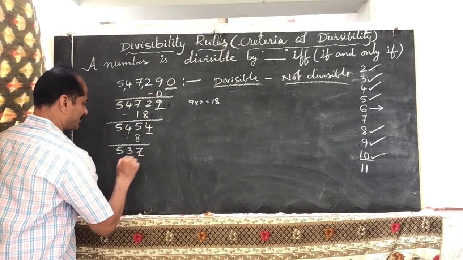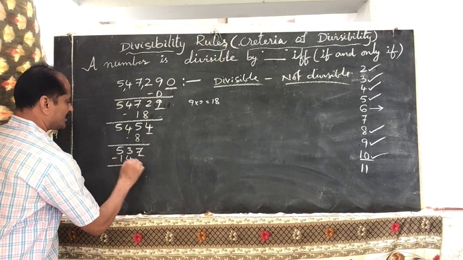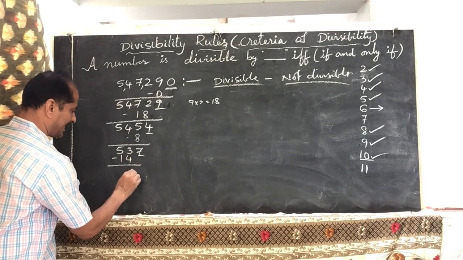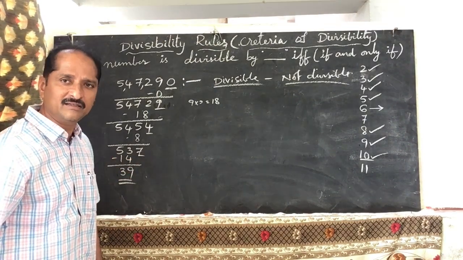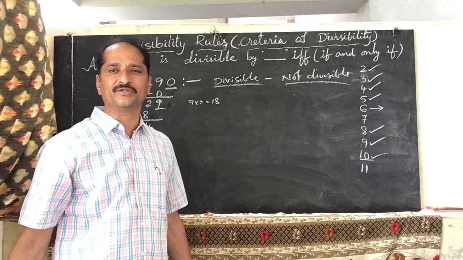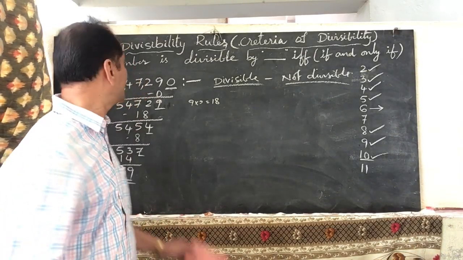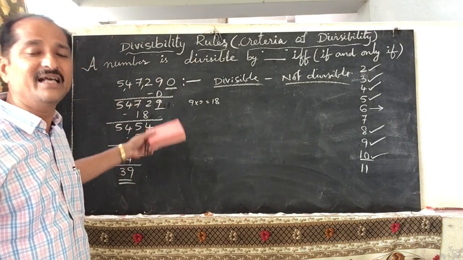Unit digit 7 2s are 14. Subtract it. So 13 minus 4, 9. 4 minus 1, 3. 39. Is 39 divisible by 7? No. 7 5s are 35, 7 6s are 42. So 39 is not divisible by 7. So this number is also not divisible by 7.